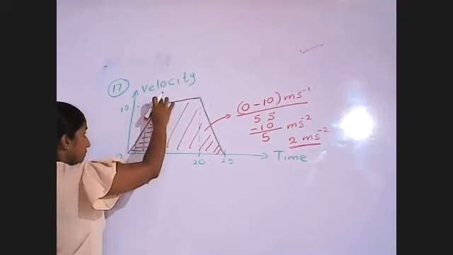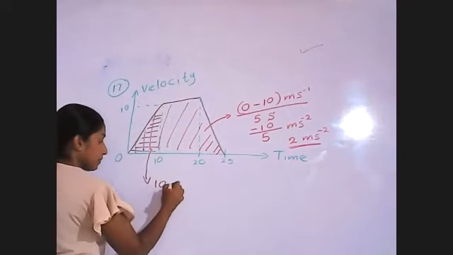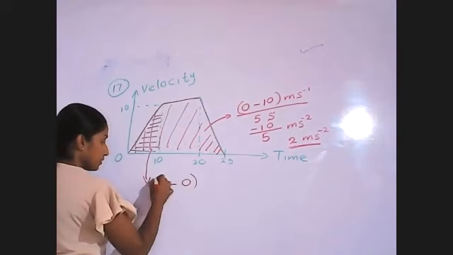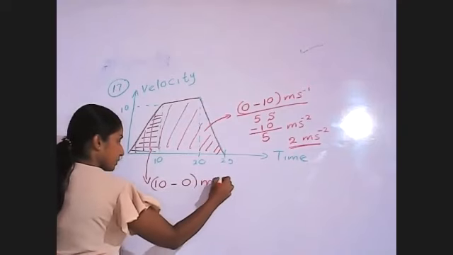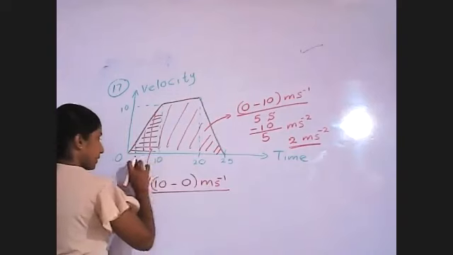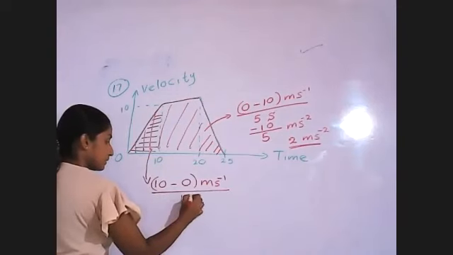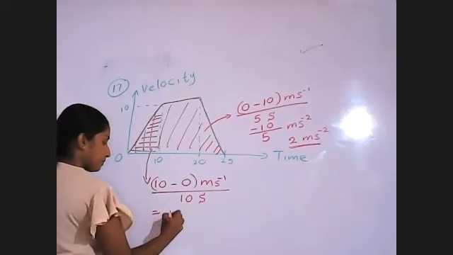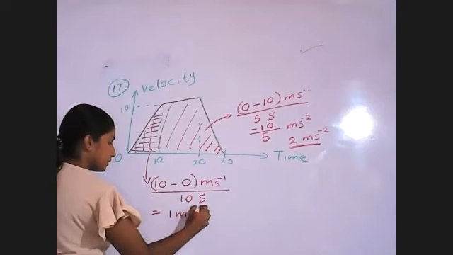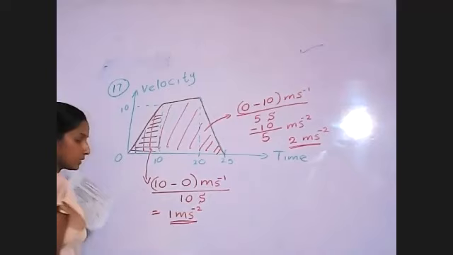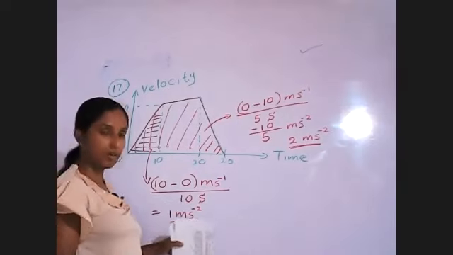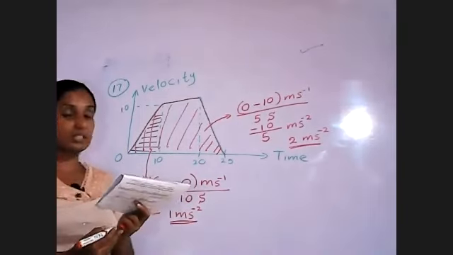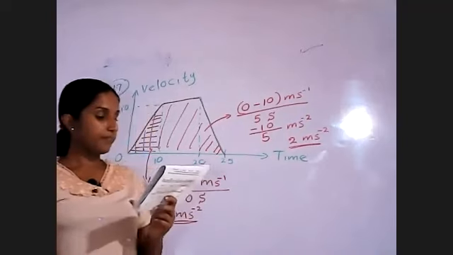Final velocity 10 minus initial velocity 0, divided by the time, that is 10 seconds. Then 10 divided by 10 means 1 meter per square second. That is not 10, that is 1. So the third answer is wrong.